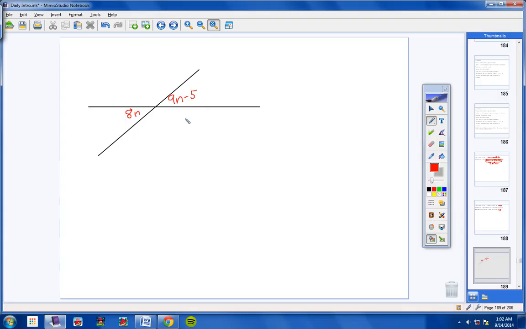First of all, whenever two lines intersect, the angles that are across from each other are called vertical angles. Write that down just in case you've forgotten that. Please write that down, vertical angles. And then also write this down, just in case you've forgotten it. Vertical angles are always what? Congruent. They're always congruent. So this angle here is going to be congruent to this angle here.